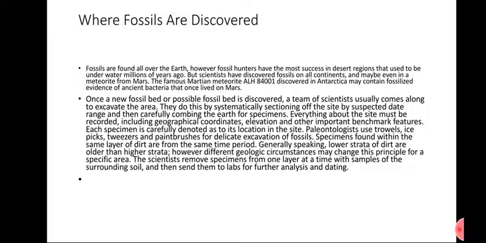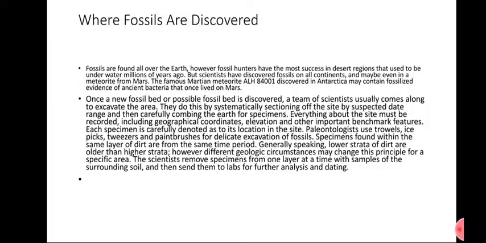But normally fossil hunters are anxious about finding fossils in desert regions. It means that they will get a chance to find a fossil in a desert area, because it can be underwater millions of years ago. But fossils can be found on all continents.